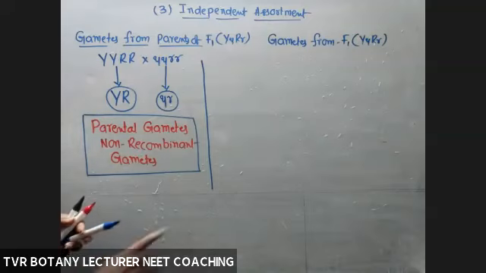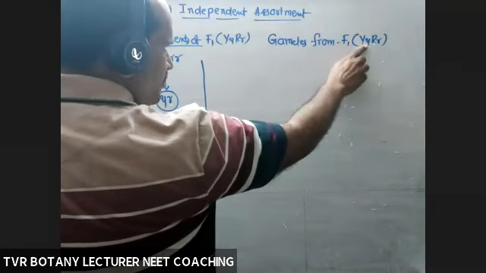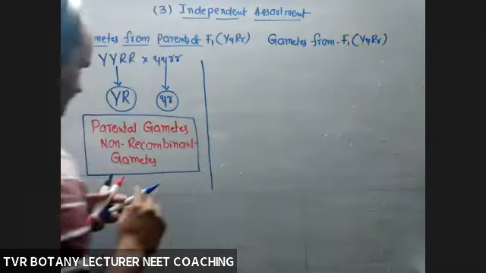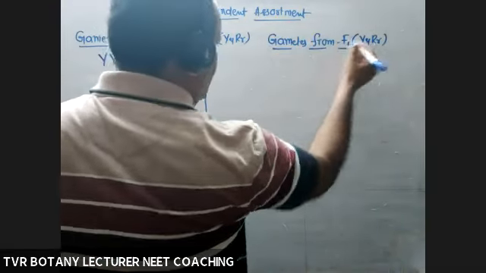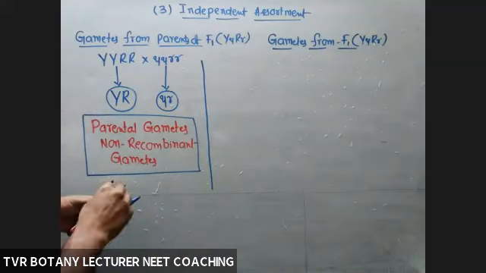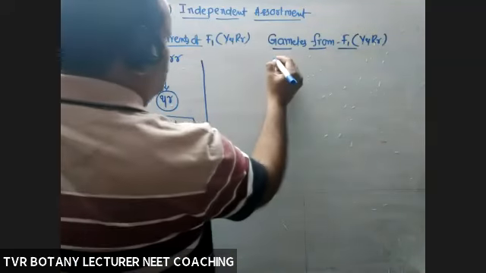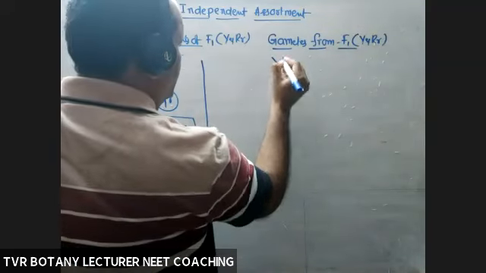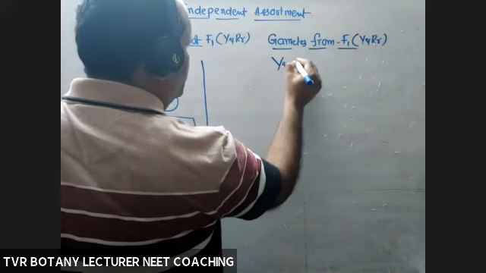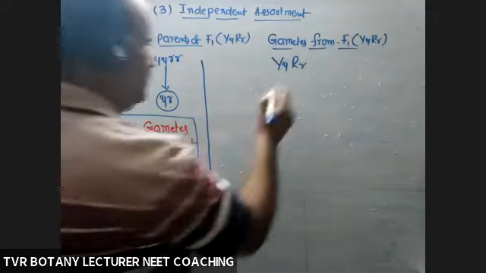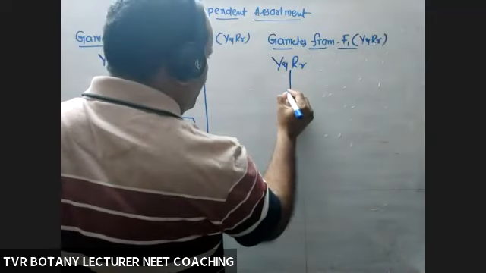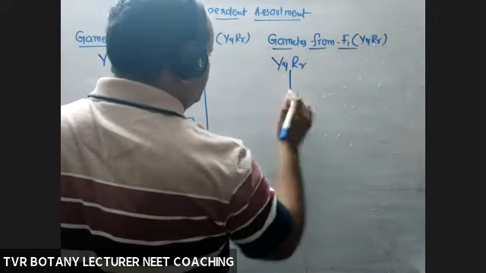In the F2 progeny, its probability is 4/16. Next, what about the number of kinds of gametes from F1? F1 is a double heterozygous, double dominant. So what about the number of kinds of gametes?